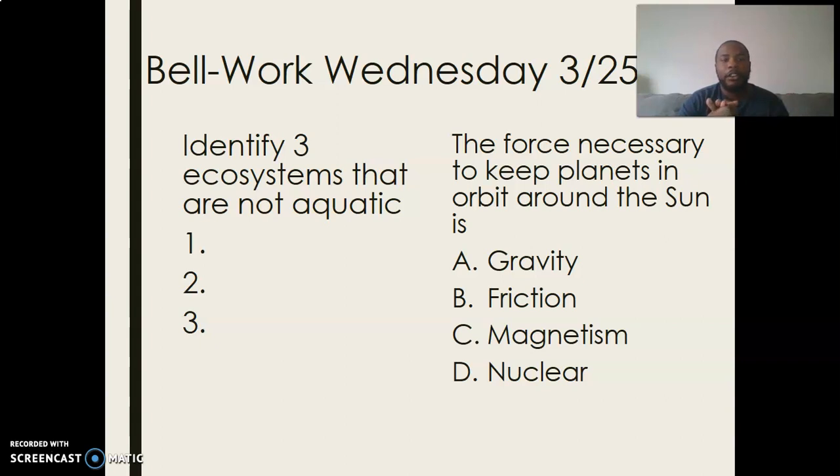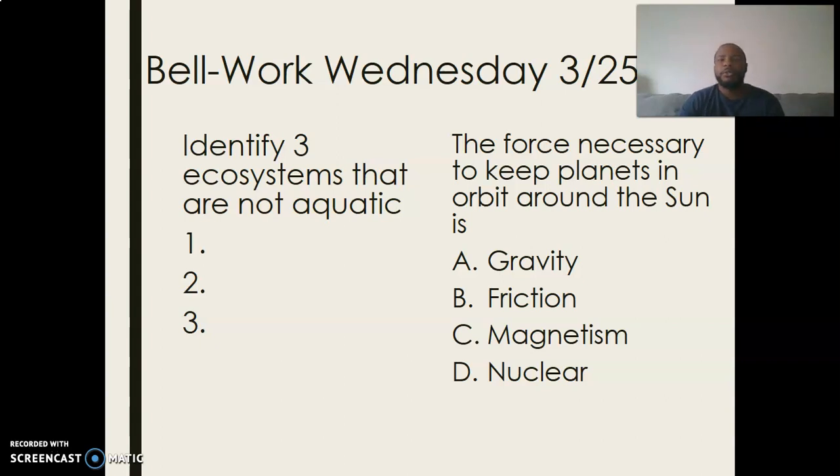So we have our deserts, our tundras, our tropical rainforests, our temperate rainforest or deciduous forest, and our grasslands. Any of those could go into the three that are not aquatic: grasslands, tundra, deserts, tropical rainforests, temperate rainforests, and grasslands.